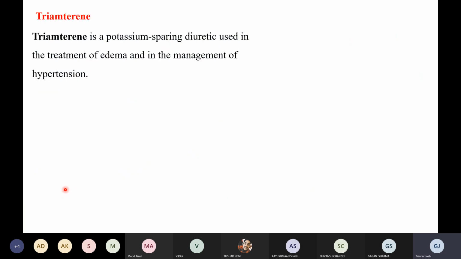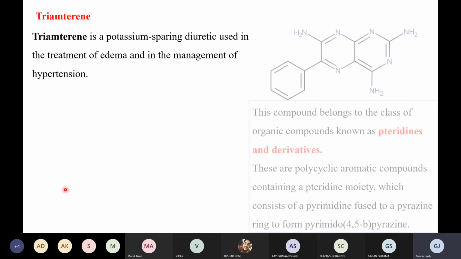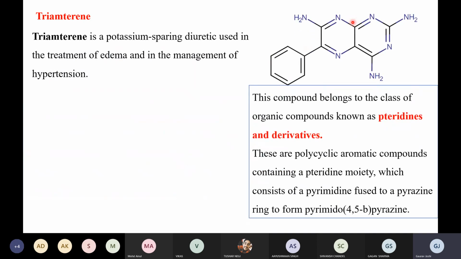The second drug we have is triamterene, right? So see the structure. Now again this is the fused ring where we have the 2 nitrogens here and the 2 nitrogens here. So basically this is called the pteridine. These derivatives come from the pteridine, right? So now these compounds belong to the class of organic compounds known as pteridine derivatives.